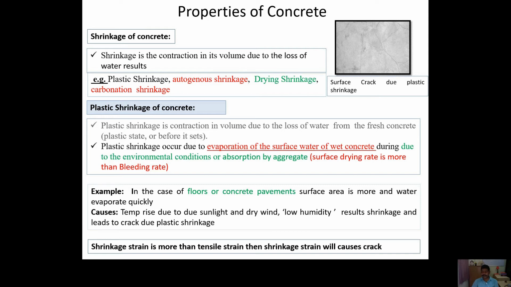As I already discussed, not only the plastic shrinkage but the total shrinkage, in the sense plastic shrinkage, autogenous shrinkage, drying shrinkage, and carbonation shrinkage, if we take the cumulative effect of these shrinkages, and if the shrinkage strain is more than the tensile strain of the concrete, in that case cracks will occur in the concrete.